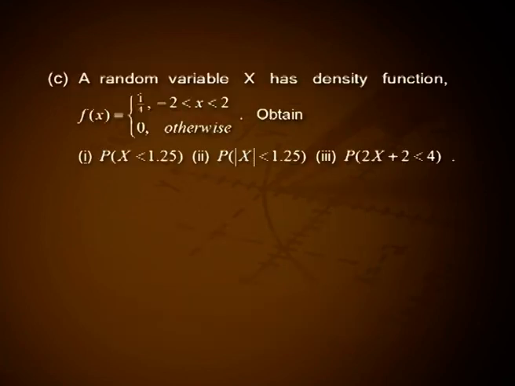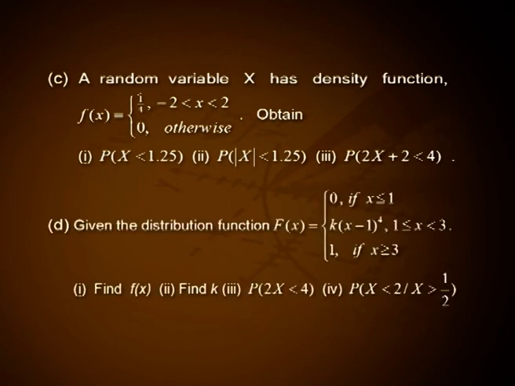3. A random variable x has density function small f of x is equal to 1 by 4 for minus 2 less than x less than 2 and equal to 0 otherwise. Obtain number 1 P of x less than 1.25, 2 P of mod x less than 1.25 and 3 P of 2x plus 2 less than 4.